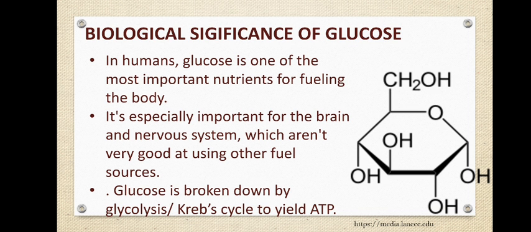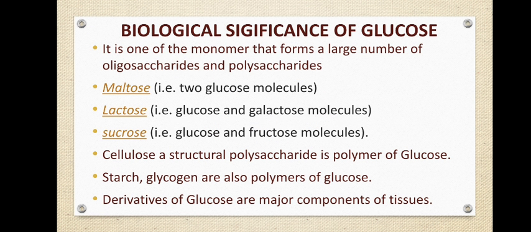You all know that ATPs are the energy currencies of the cell. And as I said in my previous slide, they form a large number of oligosaccharides and polysaccharides. So when two glucose molecules combine, they form maltose. When one glucose and one galactose molecule combine, they form lactose.